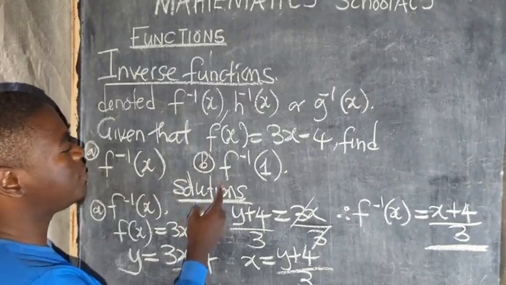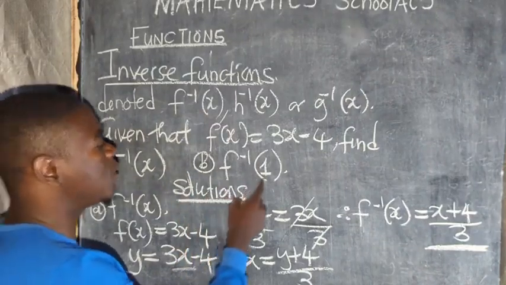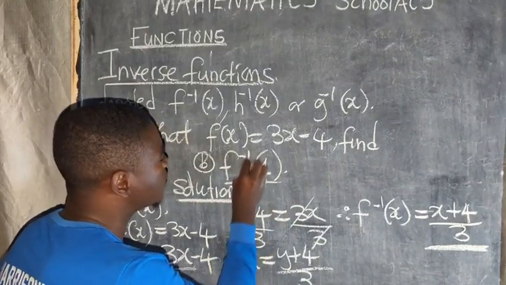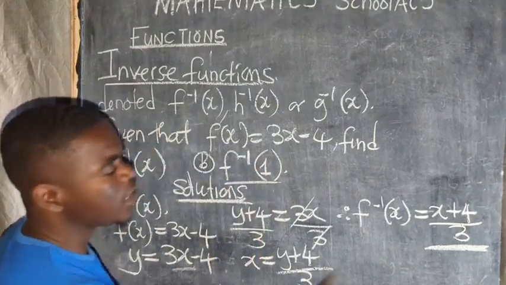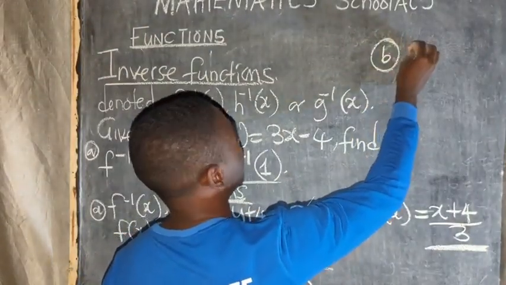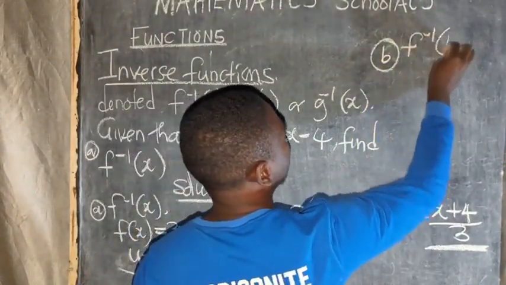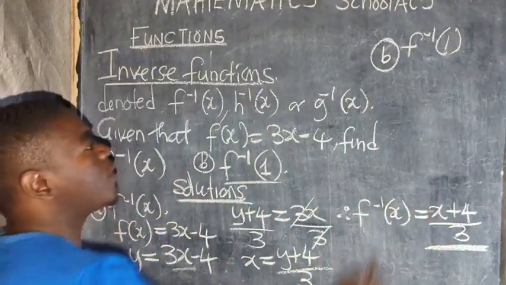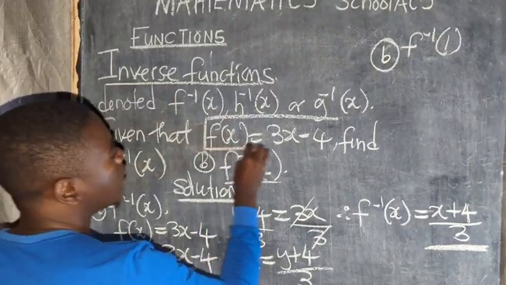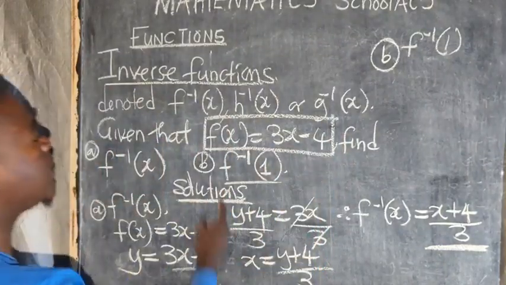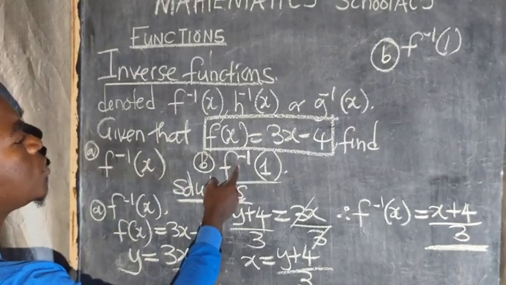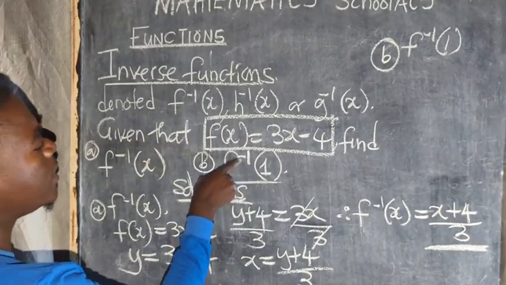Question B is saying f inverse of 1. You ask yourself, do you have the function inverse here? Yes, it is here. So B, I'm going to write it here. You want to find f inverse of 1. You can't get it from this function here. There is no negative there. Here there is a negative. So you need to look for a function where there is a negative.